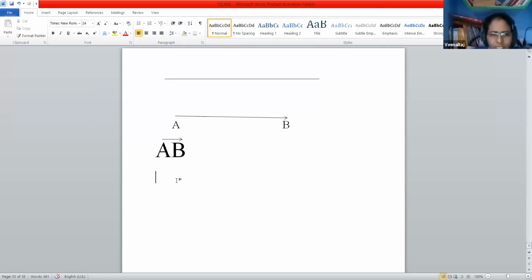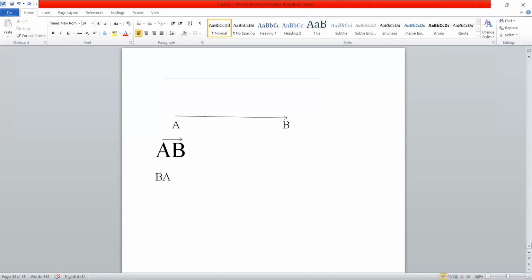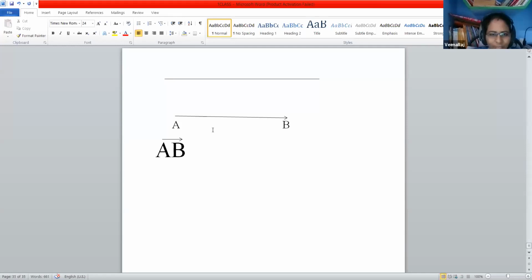Can I write this AB ray as BA ray? What is the difference between A and B? Ma'am, A is the endpoint, B is the extension. We can write it both ways for a line segment, but we can't for a ray. Very good, Tejaswi. So AB ray we can indicate like this, but AB ray is not equal to BA ray.